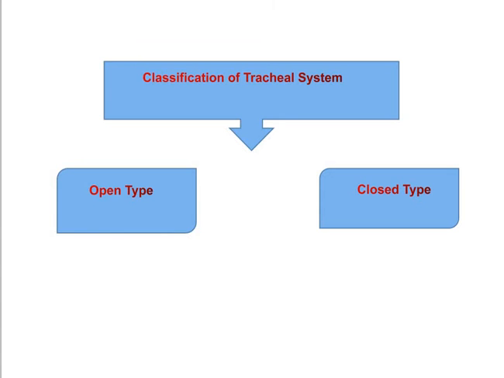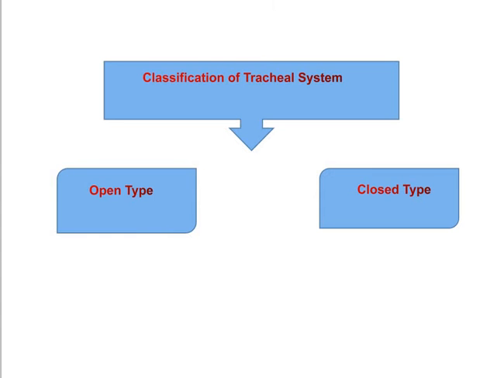Such a type of tracheation constitutes the open type of tracheal system, whereas in the immature forms of aquatic insects, the spiracles remain closed, and the absorption of oxygen from the surrounding water is carried out by specially developed integumentary structures, the gills. Such a system we call a closed type of tracheal system. So the two basic types of tracheal systems are open and closed.